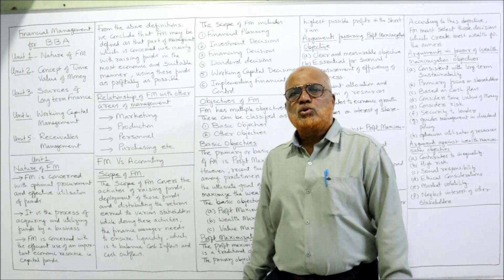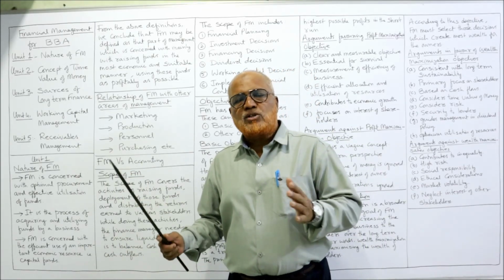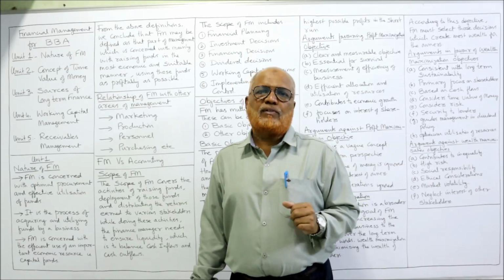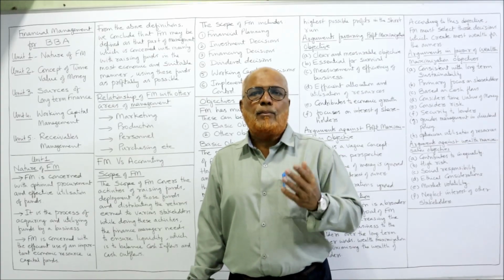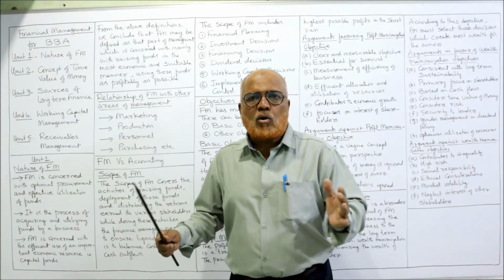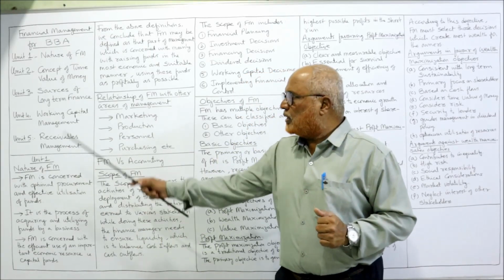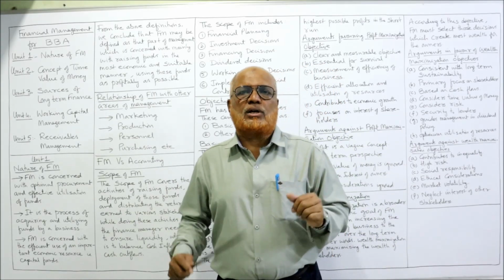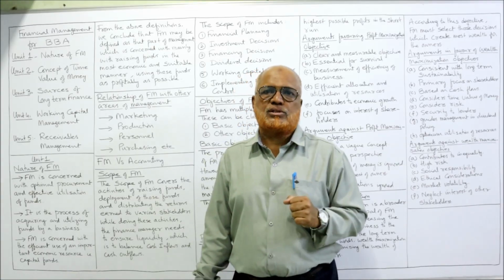Then unit number 3, sources of long-term finance. There are 2 types of finance, short-term finance and long-term finance. So what are the different sources of long-term finance, like equity shares, preference shares, debentures, bank loan? Every company, every business will make a combination of different forms of long-term finance. So in this unit 3, we are going to study about the capital structure, cost of capital and dividend decisions.